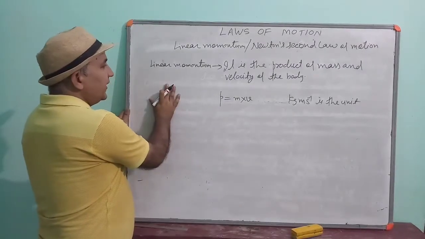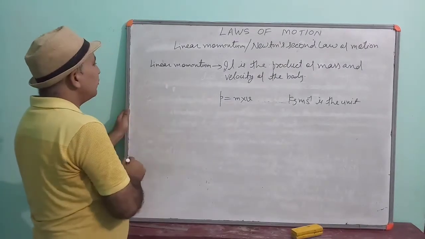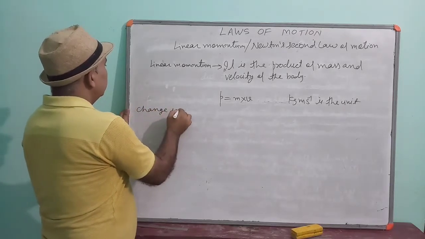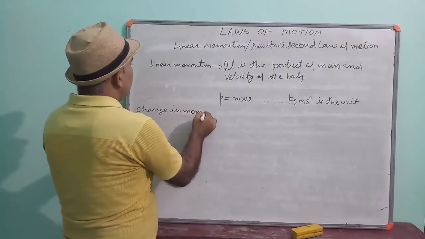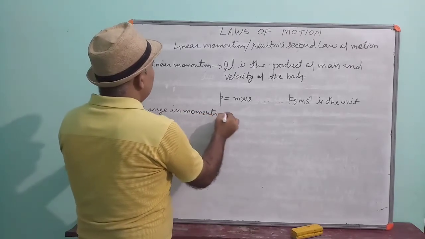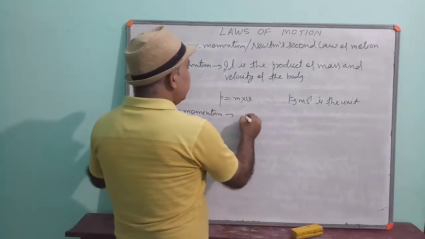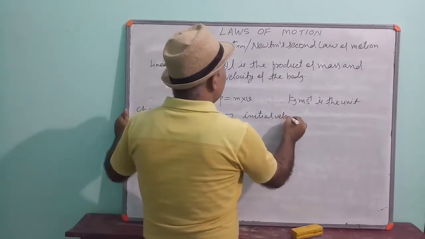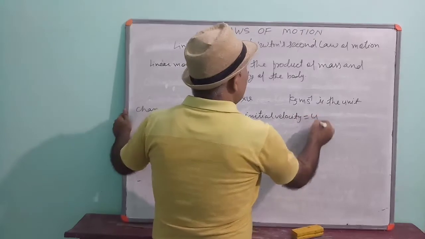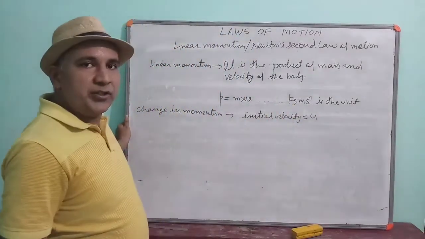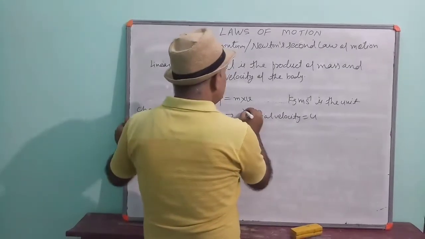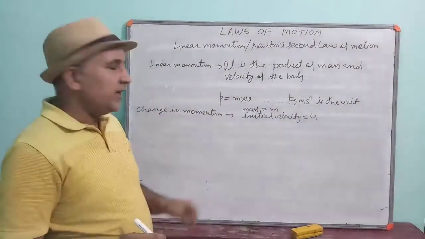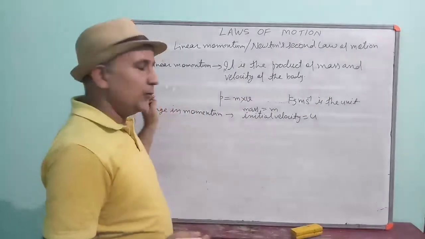Now from this linear momentum, we are going to find something. What will be the change in momentum? Suppose a body having the mass m is moving with initial velocity u.